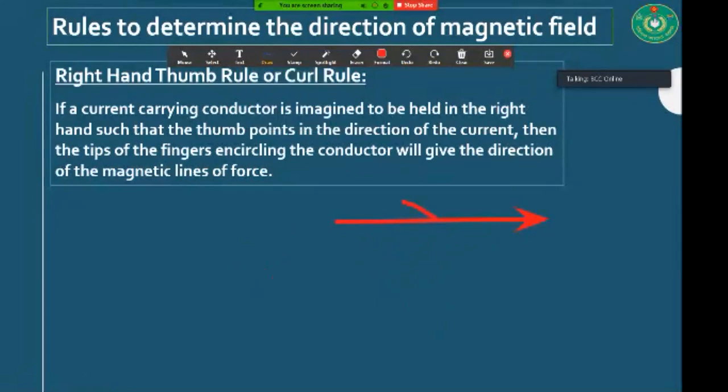Let us suppose this is the direction of current. Then you have to hold this wire with the tips of the fingers, and you have to place your thumb along the direction of current. Then the tips of the fingers encircling the conductor will give the direction of the magnetic lines of force. Okay, let's see this.